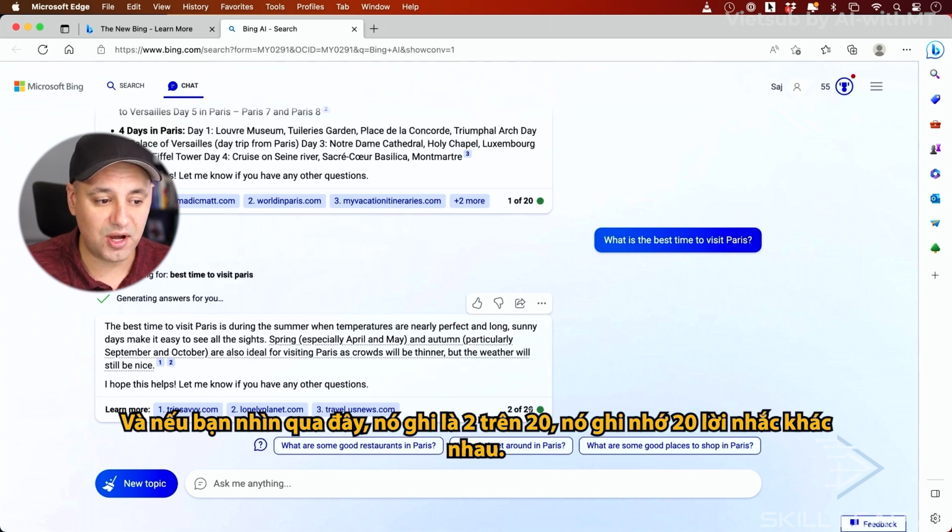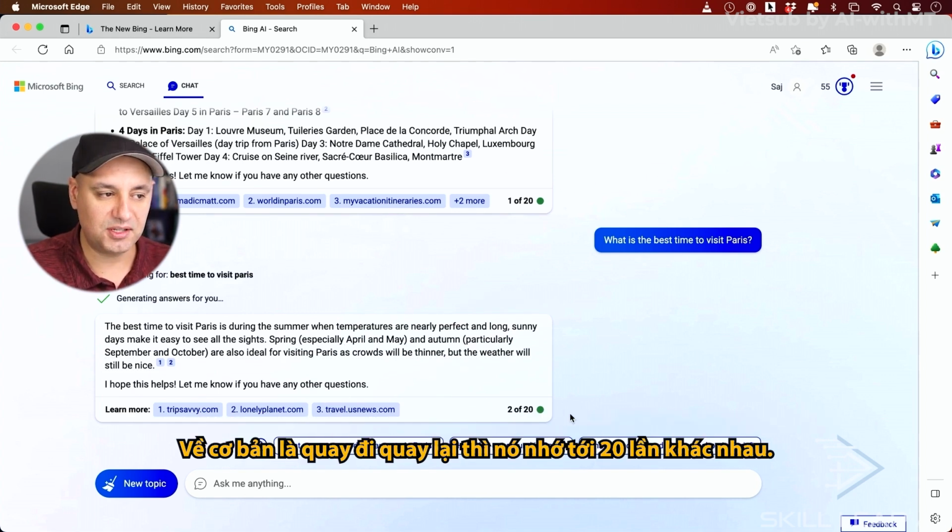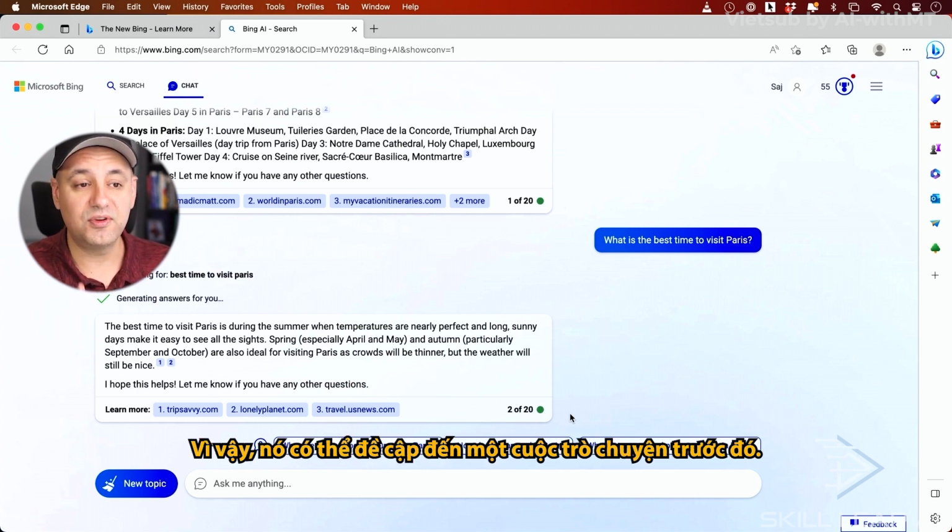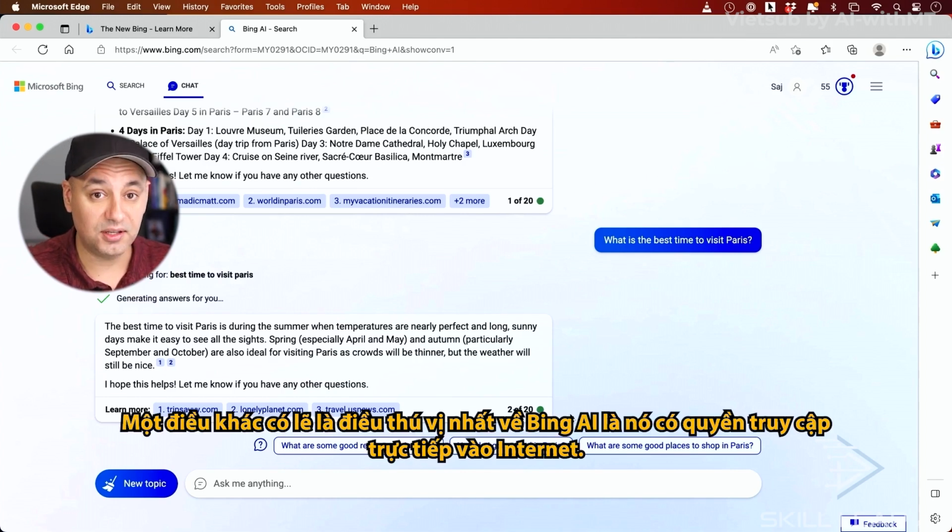And if you look over here, it says 2 out of 20. It remembers 20 different prompts. Basically, the back and forth, it remembers that up to 20 different times. So it could refer back to an earlier conversation. That's very useful.